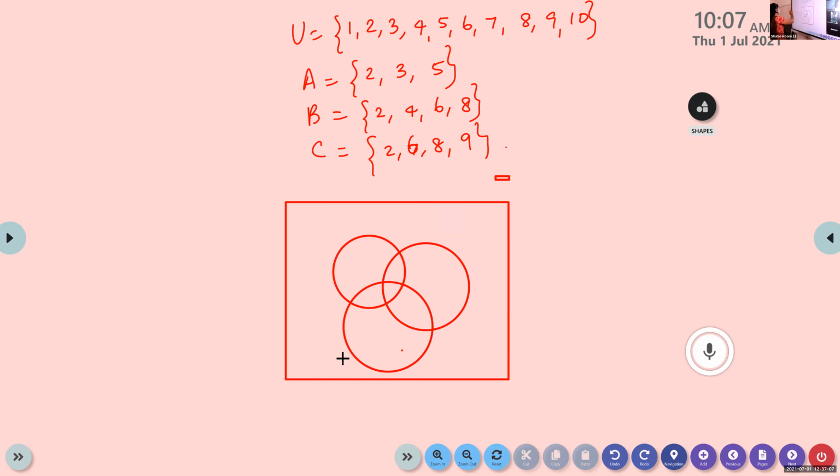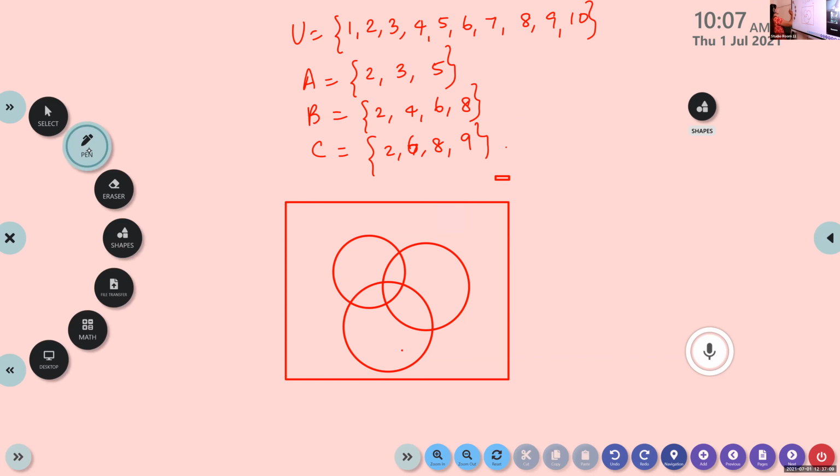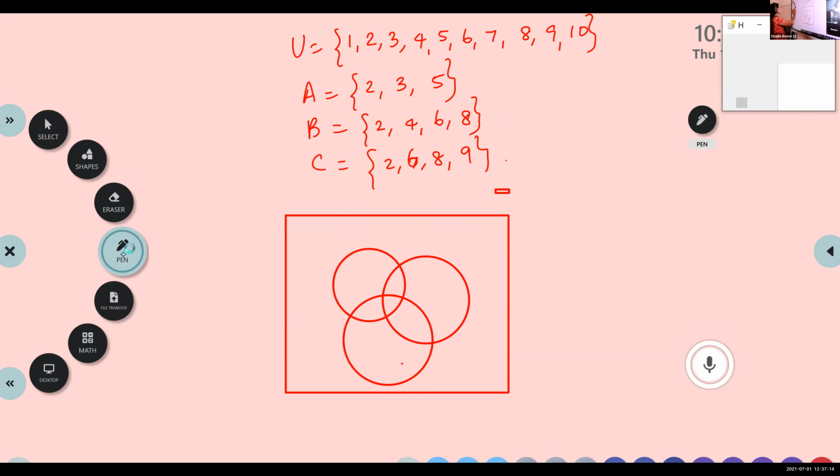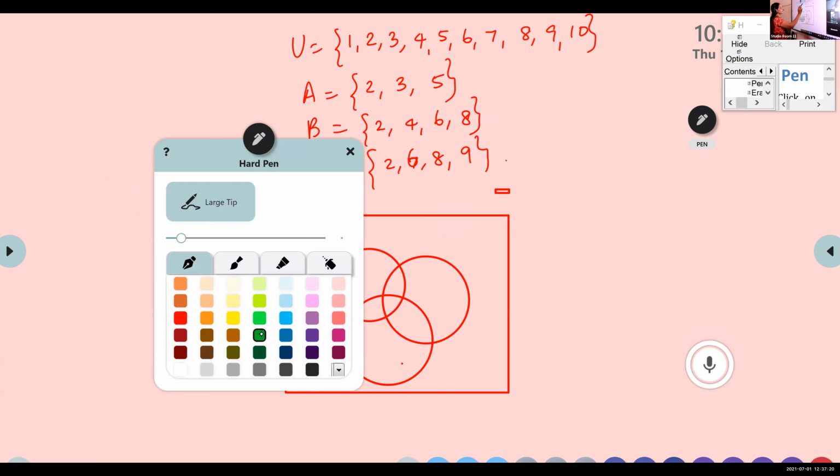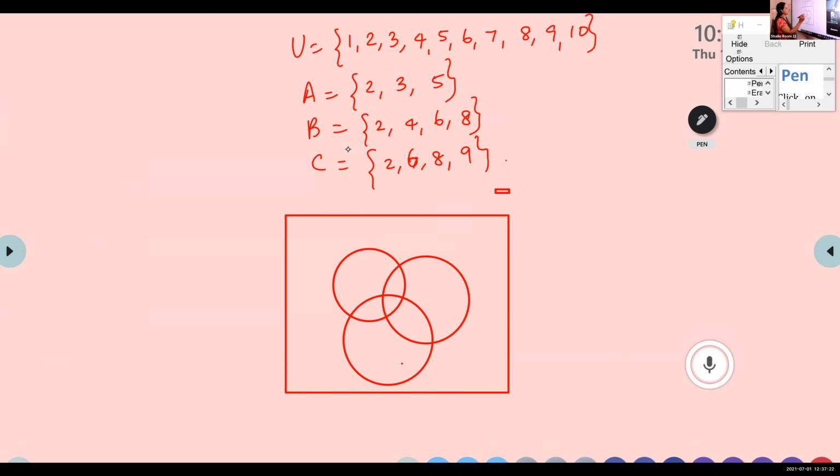Look here, 2 is common. So this is the part which is common to A, B, and C. It is 2. Look at the part containing 2. It is common in all the 3 circles.